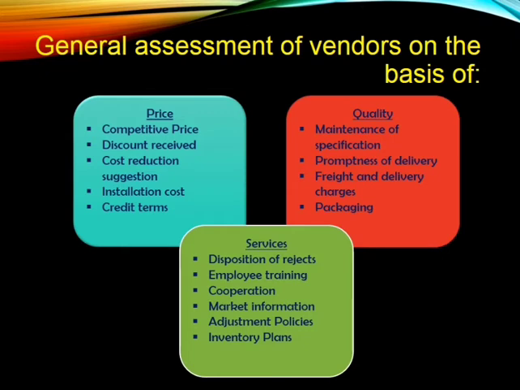The next one is discounts received. Suppose as a manufacturer we purchase from one vendor and another vendor, and in bulk purchases they will give you some discount. So we will choose the vendor based on the discount level. The next one is cost reduction suggestion. This is purely a relationship between the supplier and the manufacturer: how the vendor suggests you purchase the material.